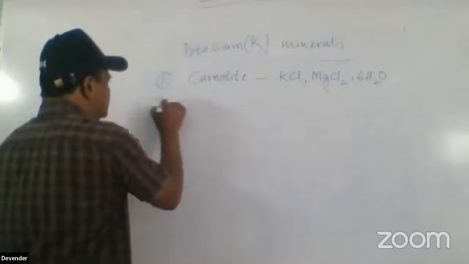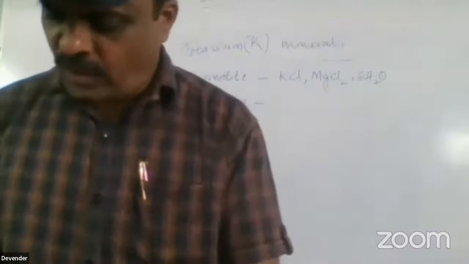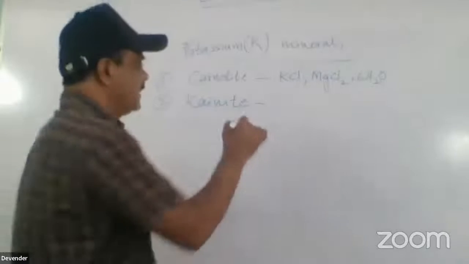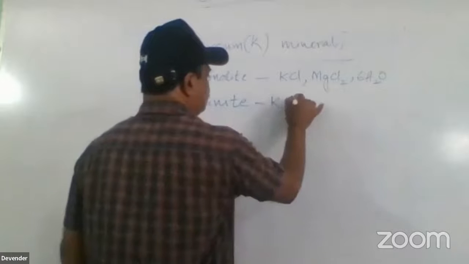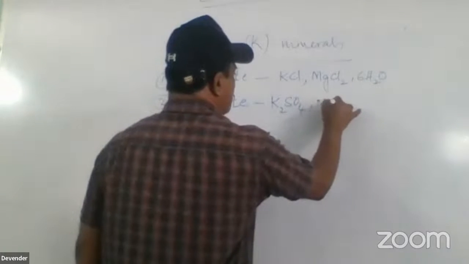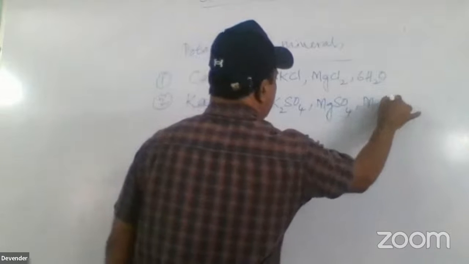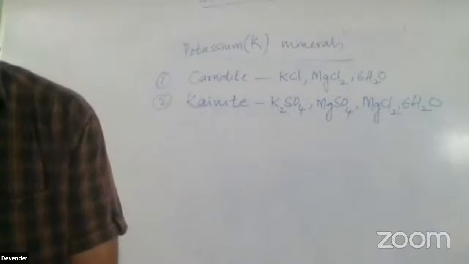Next is kainite. Second mineral is kainite. K2SO4, MgSO4, MgCl2, 6H2O. Remember, potassium sulfate, magnesium sulfate, and magnesium chloride, and 6H2O is called kainite.